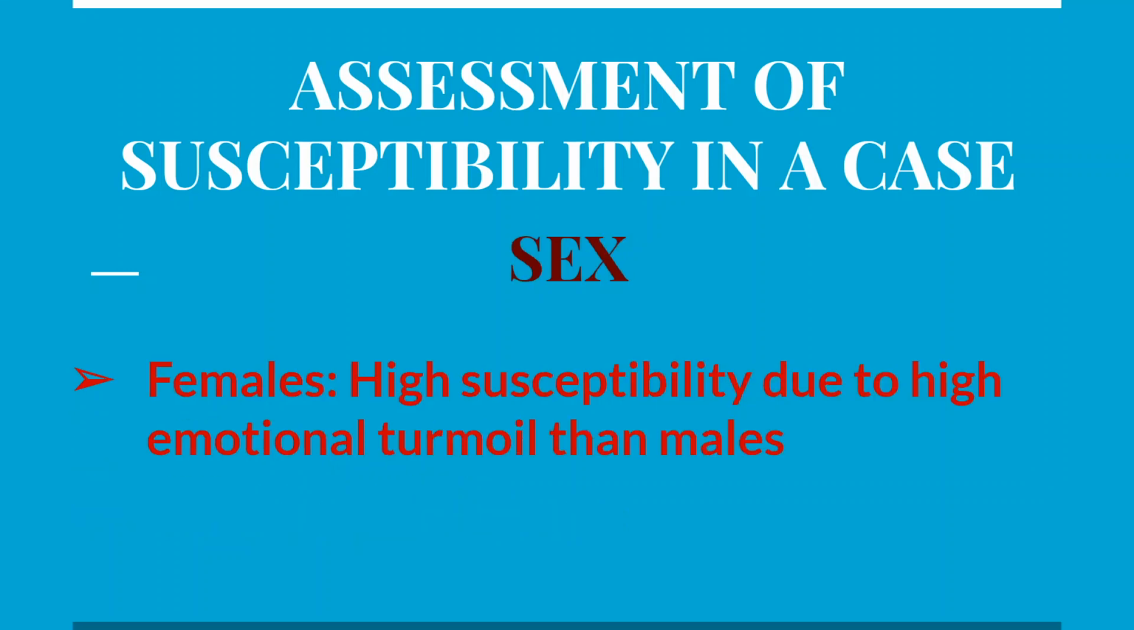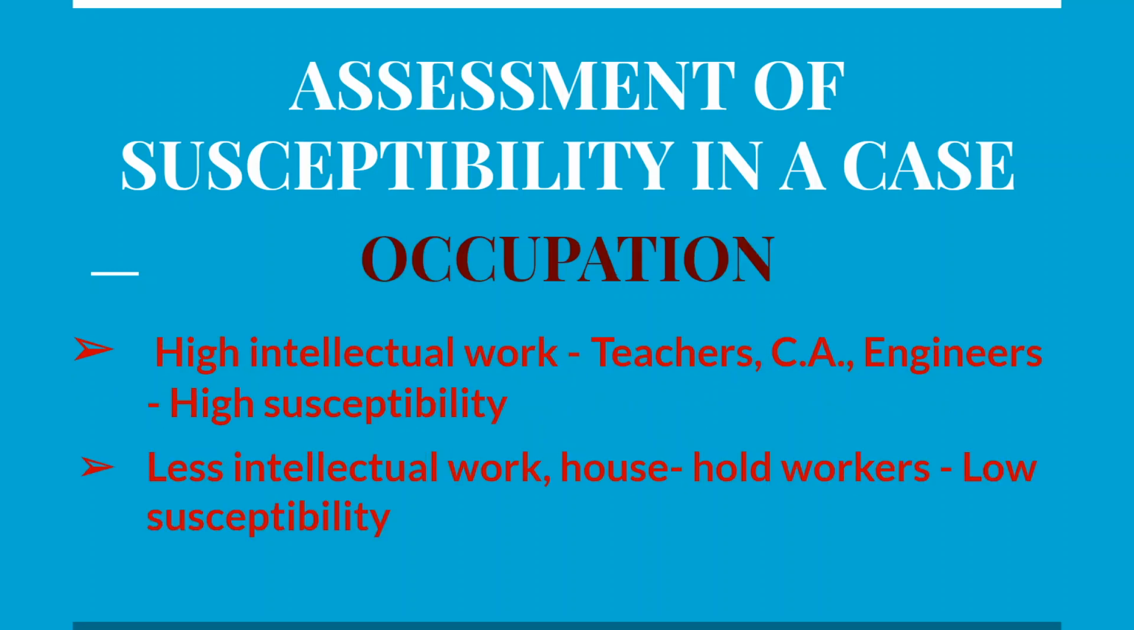Next is sex. Females have high susceptibility due to high emotional turmoil compared to males. So if a patient is female, in general we consider high susceptibility. Third point is occupation. High intellectual work done by teachers, CAs, chartered accountants, engineers, they are considered to be having high susceptibility. Less intellectual work, household workers, etc. are having low susceptibility.